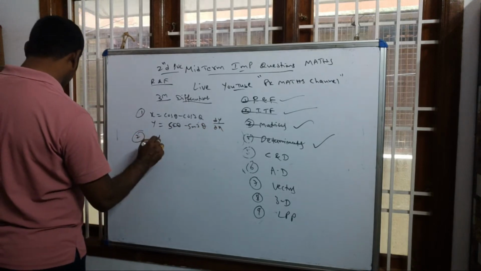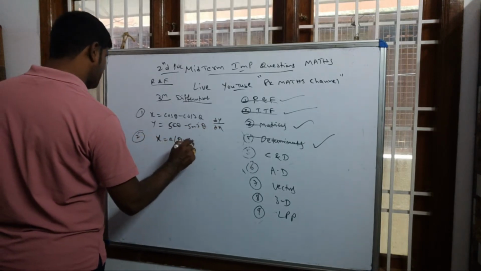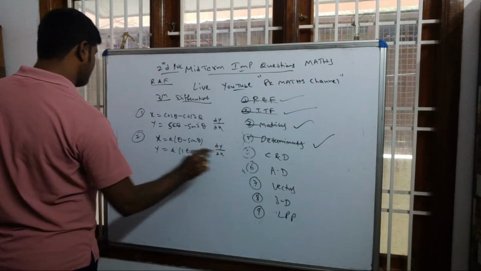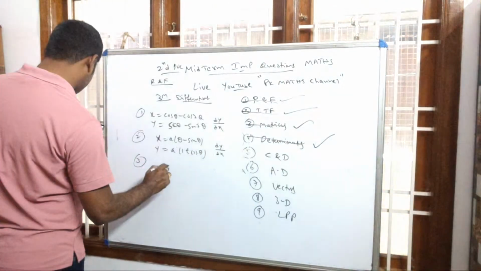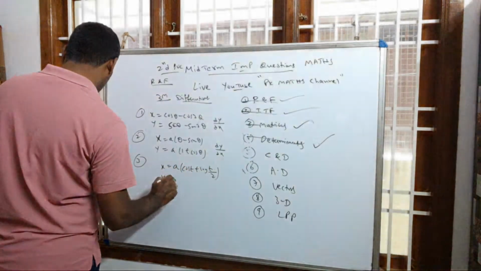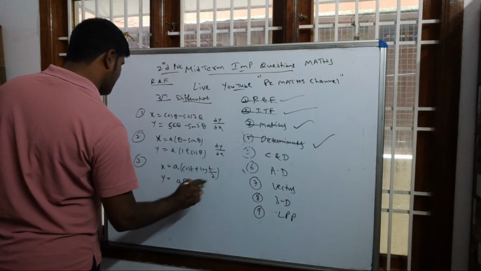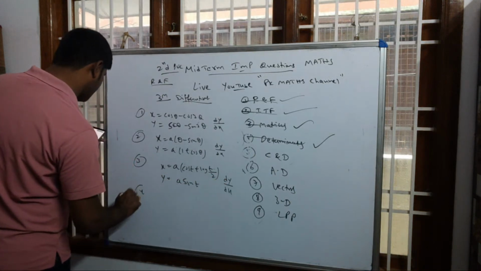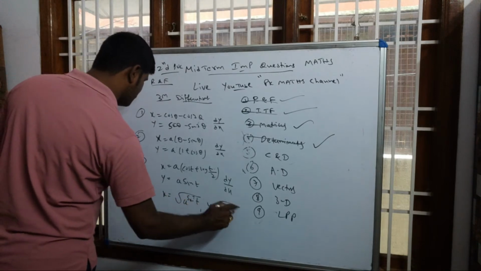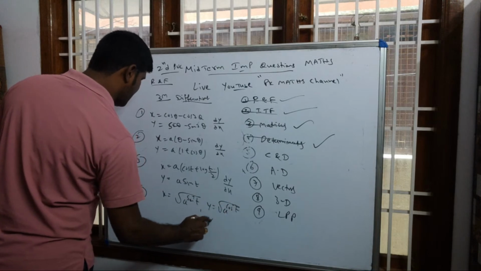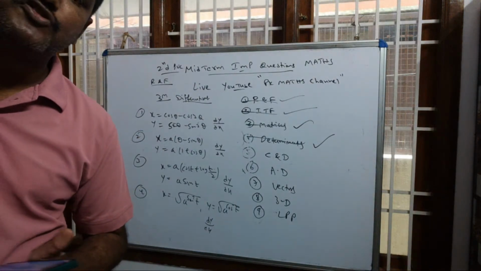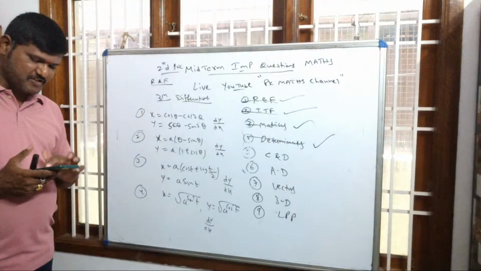Or the second one, very important: x is equal to a into theta minus sin theta, y is equal to a into 1 plus cos theta, find dy by dx. Question number 3: x is equal to a into cos t plus log tan t by 2. Many times they ask this question. y is equal to a sin t, find dy by dx. Or in the rare case, x is equal to root of a power sin inverse t, y is equal to root of a power cos inverse t, find dy by dx. So these 4 questions are very, very important from the exam point of view. They will ask them for 3 marks in differentiation.